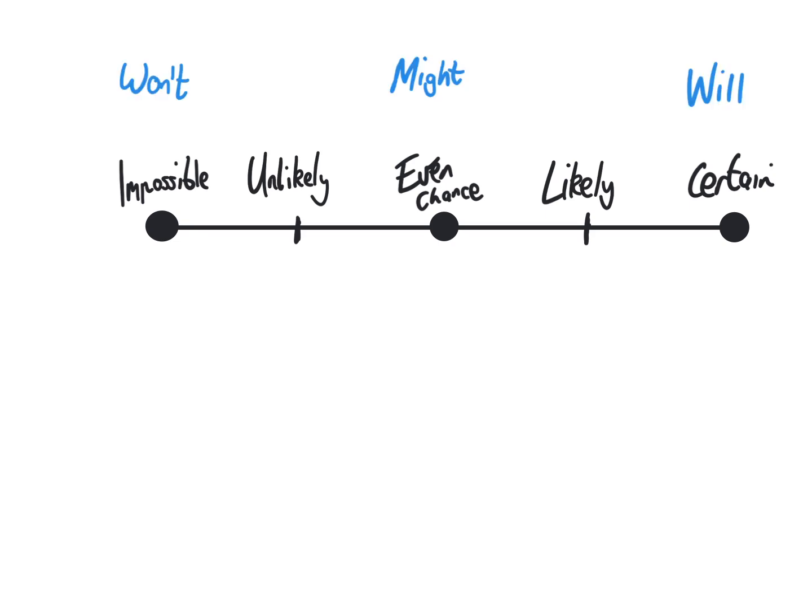We know that another way of thinking about impossible is that it won't happen. We can think of even chance as it might happen, and we can think of certain as it will happen.